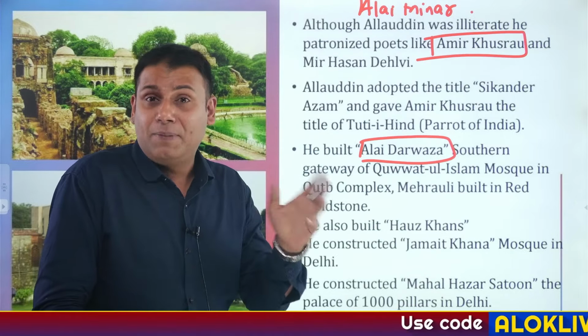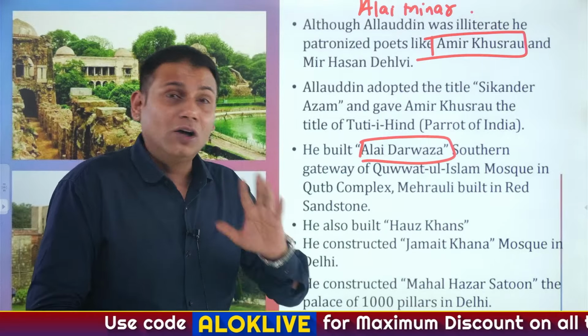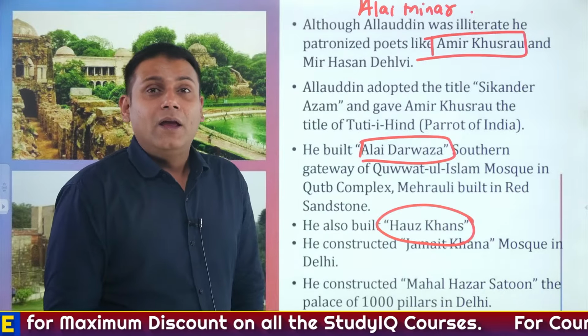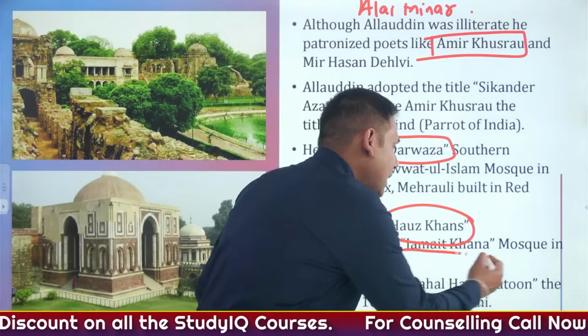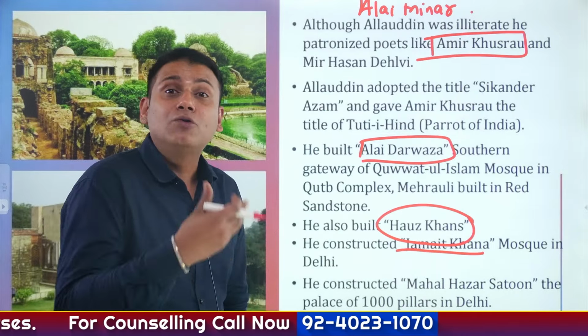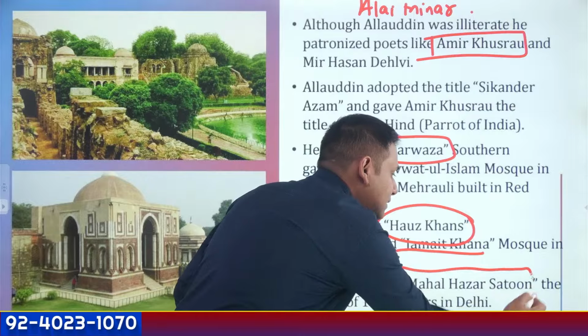Apart from this, there's a place in Delhi which is referred as Hauz Khas. You might have heard about this. So Hauz Khas, this construction was done by Alauddin Khilji. He had constructed a mosque which is referred as Jamaat Khana Mosque. He had constructed specifically a Palace of 1,000 Pillars, and that is referred as Mahal Hazar Satoon.